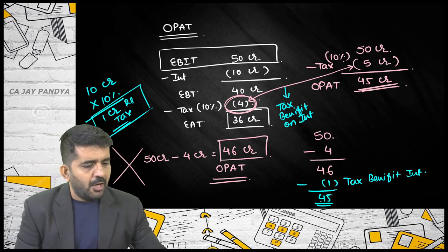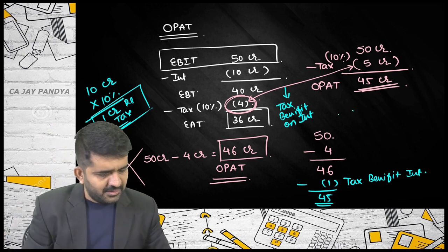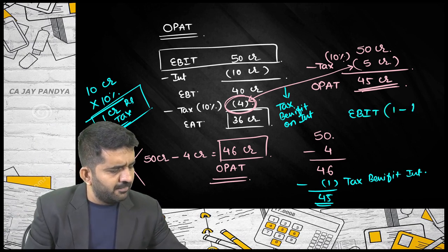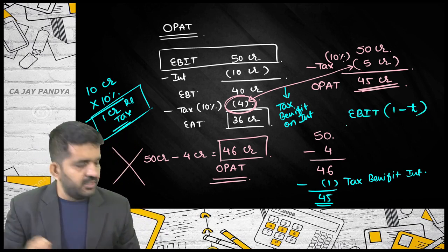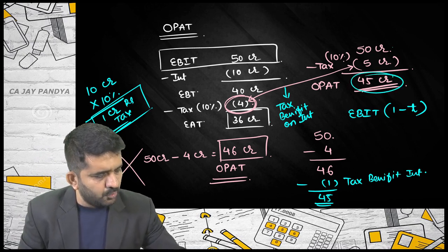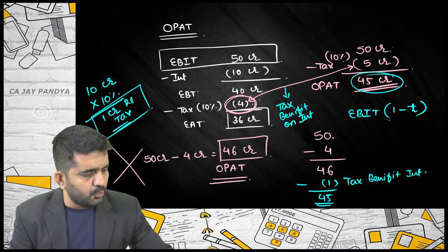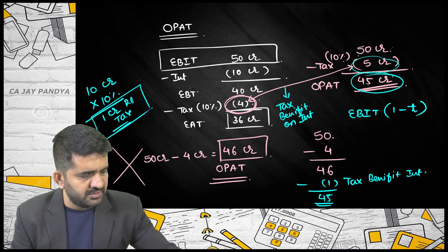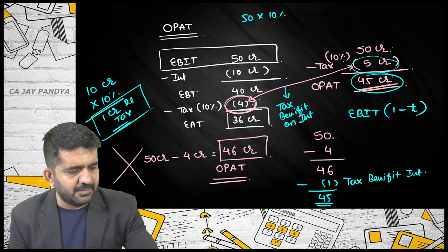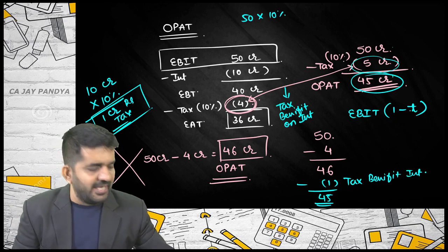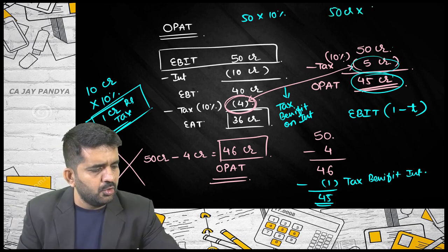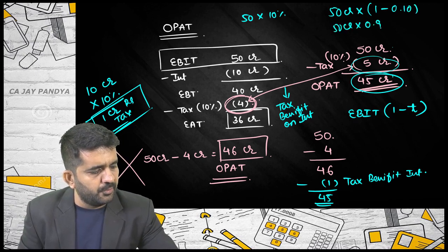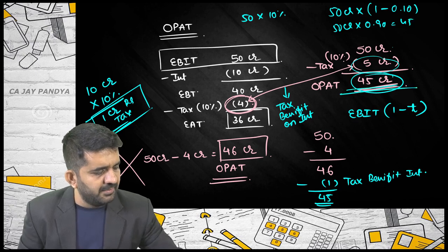So how to find out operating profit after tax: find out EBIT into 1 minus T. I hope you understand. If you do EBIT into 1 minus T, you get 45. If EBIT into T, then you will be getting 5 crore rupees. 50 into T, T is 10%. 1 minus T will be 90%. So 50 crore into 1 minus 0.10, that is 50 crore into 0.90, is 45. You will be getting this answer.